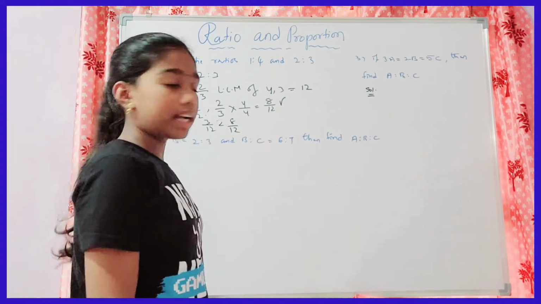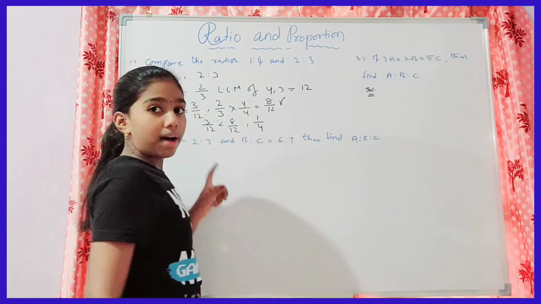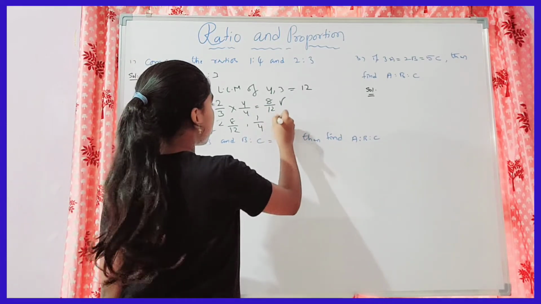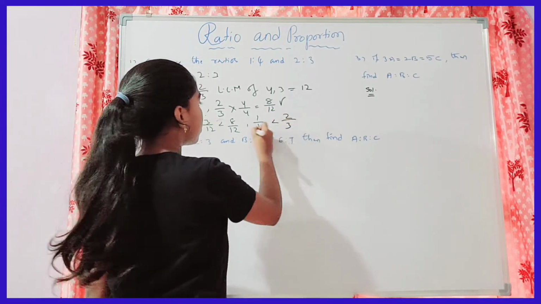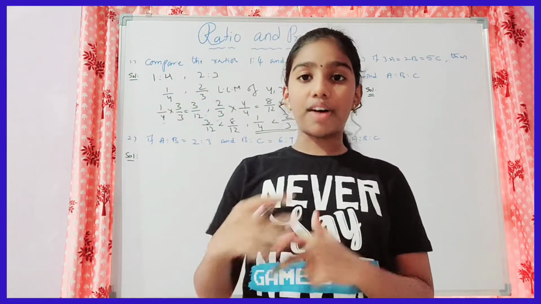3/12 is smaller than 8/12. That is why 1/4 is smaller than 2/3. Here we got the answer.